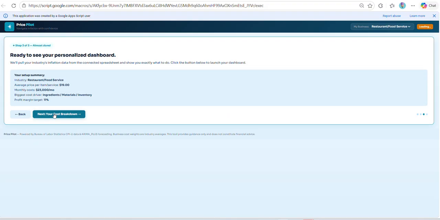Next, we'll connect our data, and this syncs up to the back end here. You see it's loading, getting ready. Pretty much this is powered by Bureau of Labor Statistics CPI data, and we're running on an ARIMA Plus forecasting model. We let you know these business cost weights are all industry averages, and that's why they're already predetermined in there. And this tool provides guidance only, does not constitute financial advice. So, got to save our butts there.